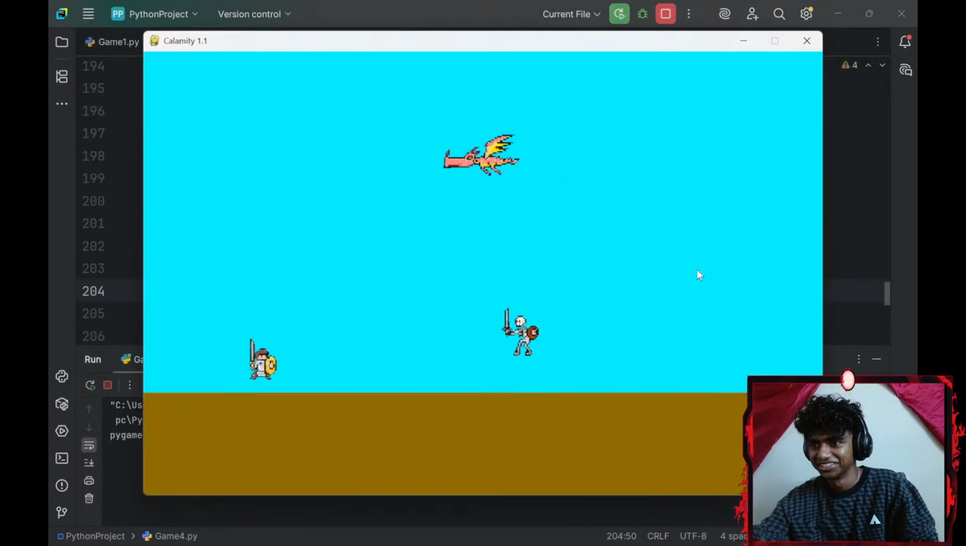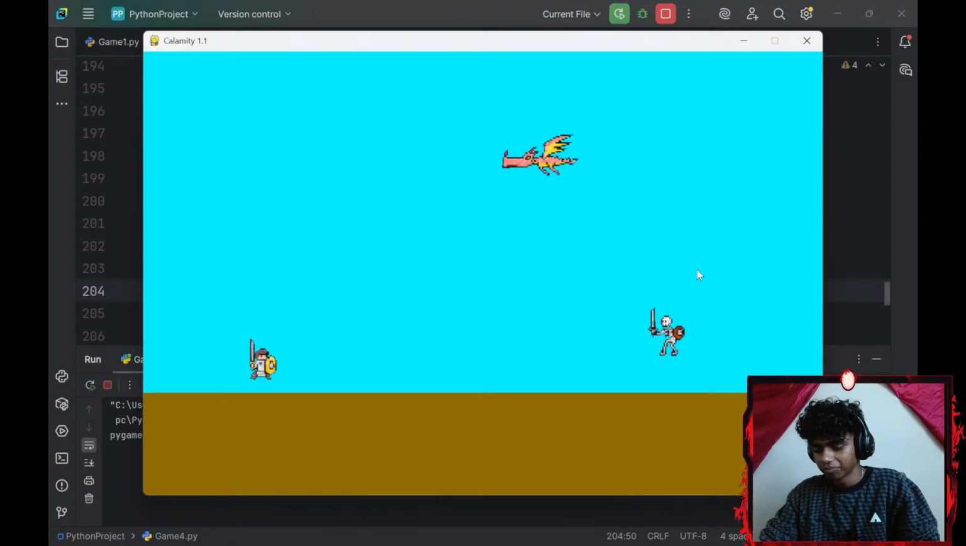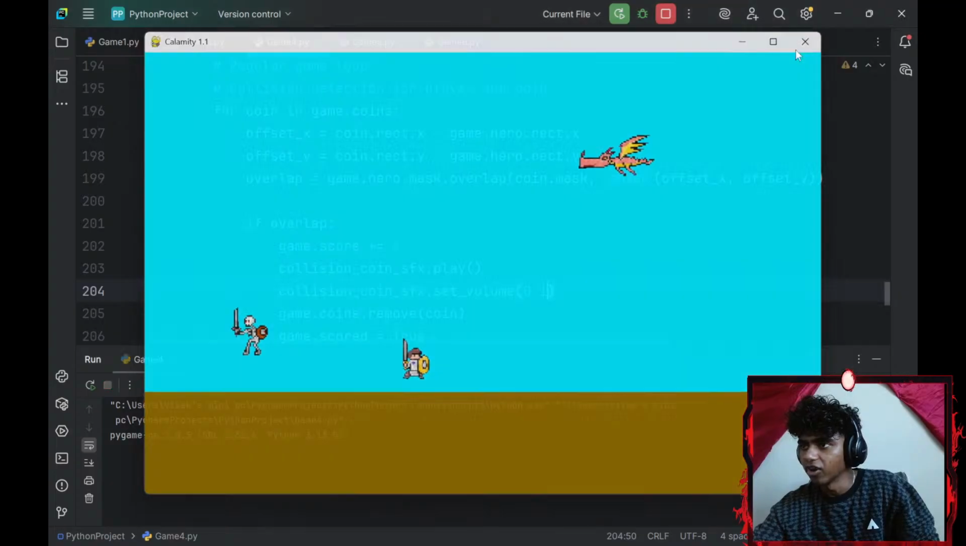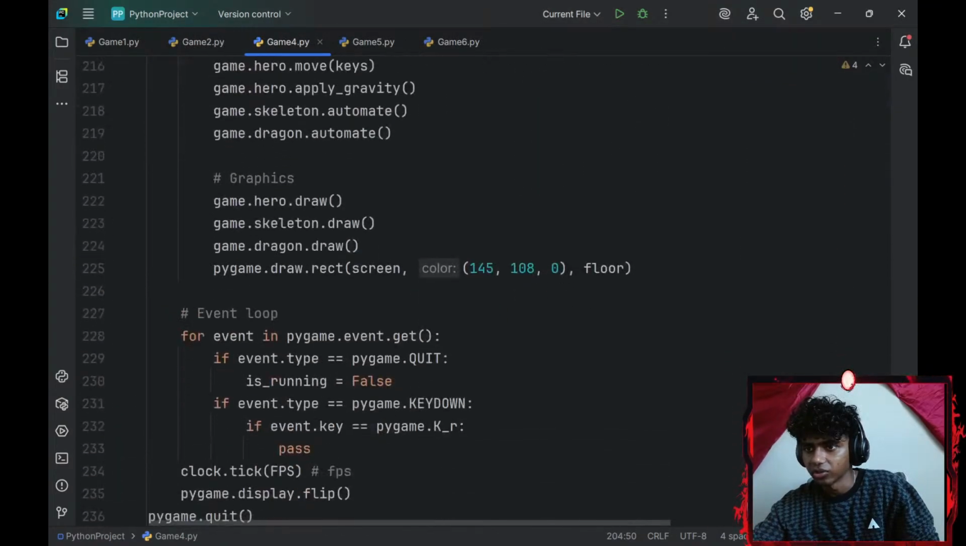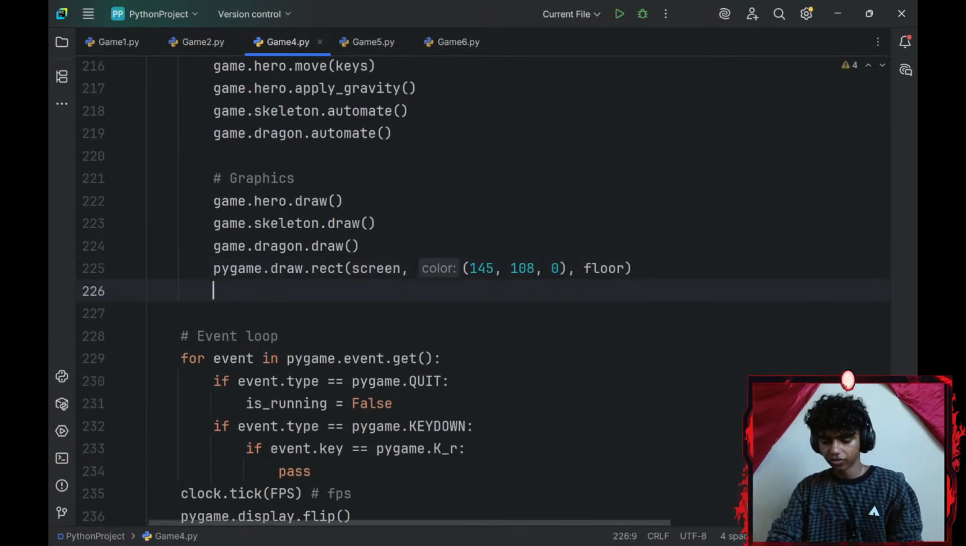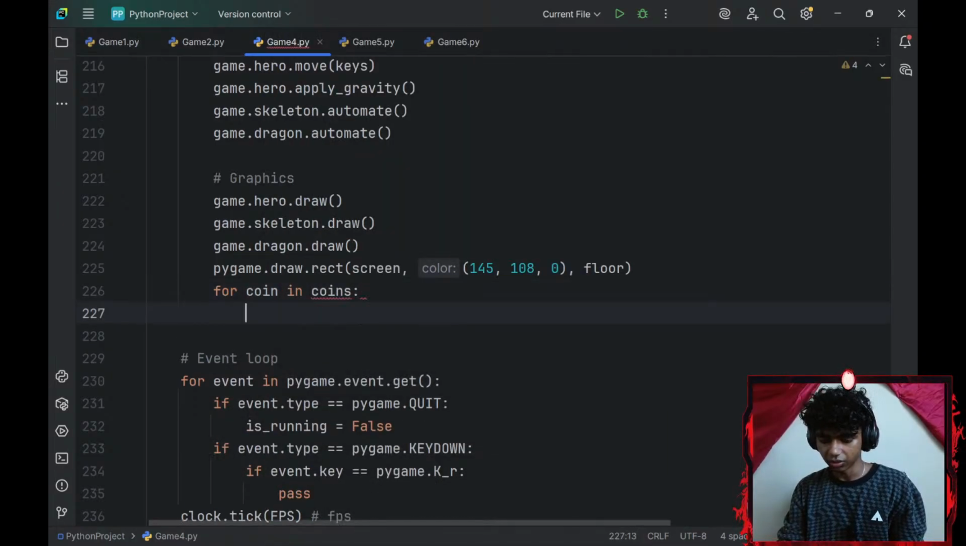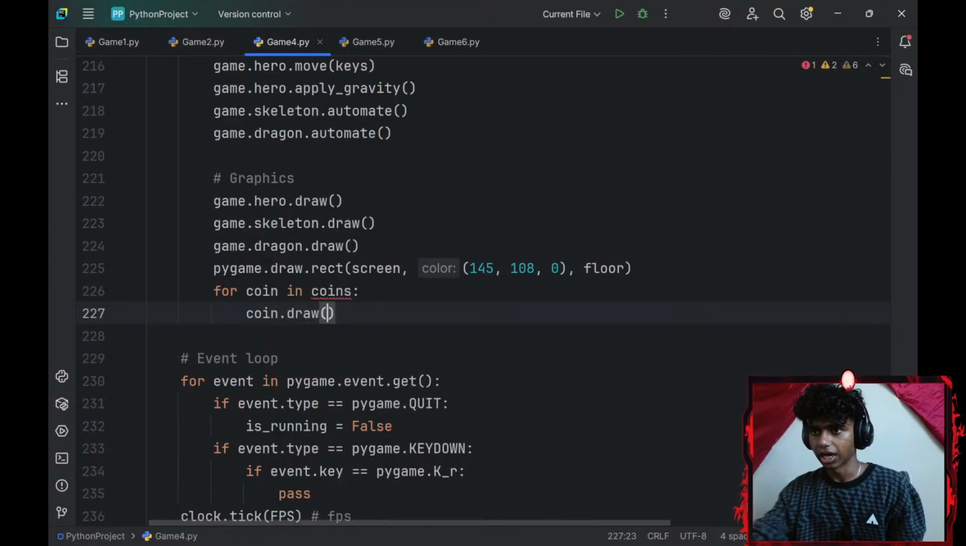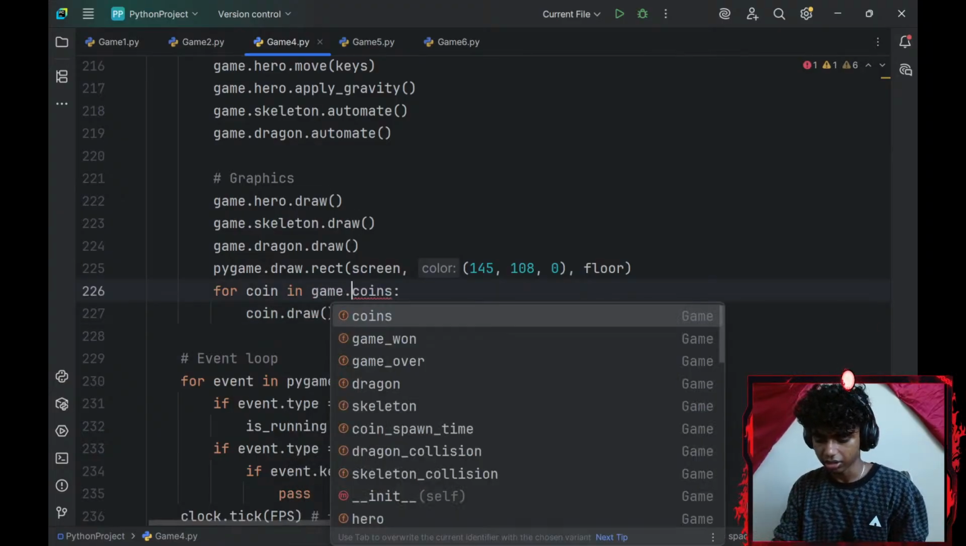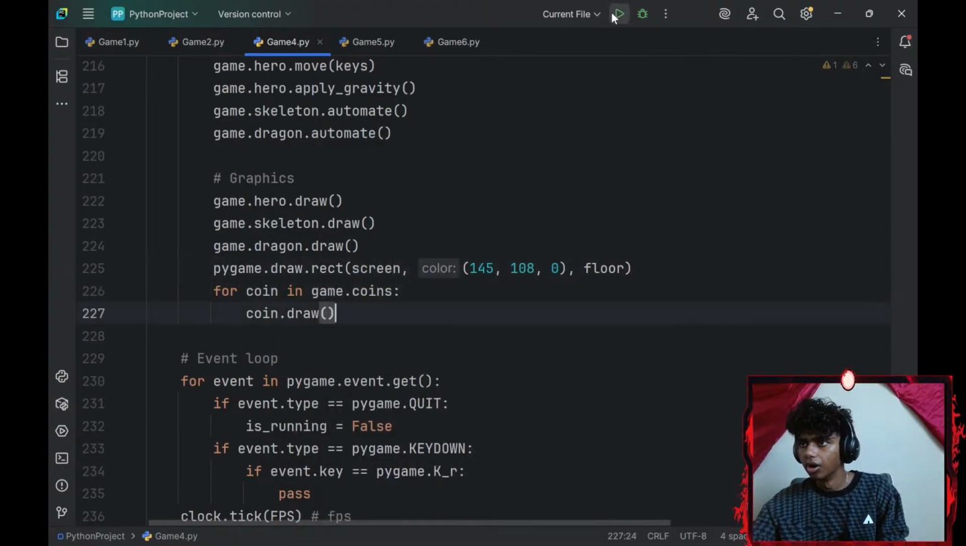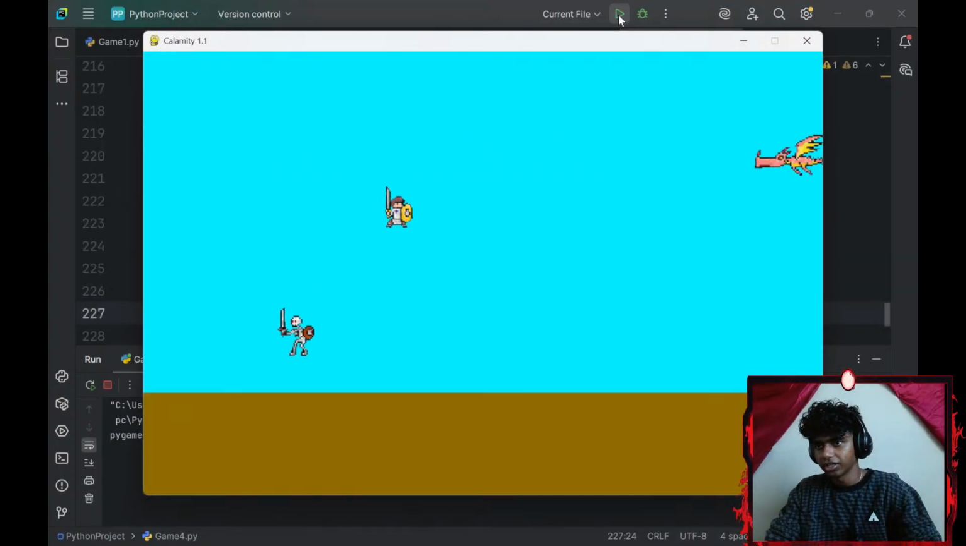I lost. Hold up. Oh, I forgot to draw it. I forgot to add it in my graphics. Let me add it in my graphics real quick. For every coin in my coins list, I'll go with coin.draw, and this is going to be game.coins. There. Alright, so now a coin should spawn if I collect the coin.